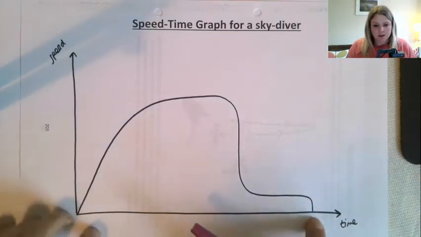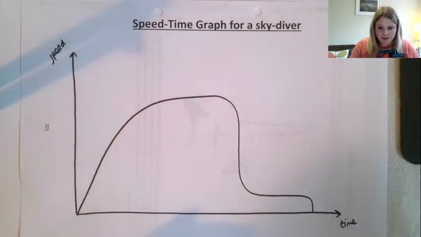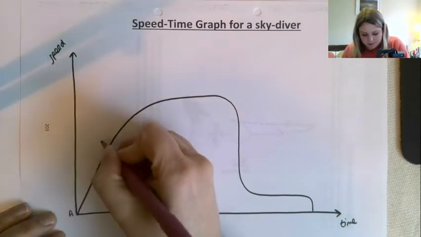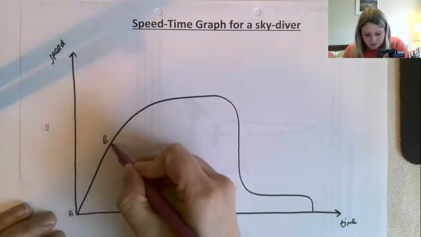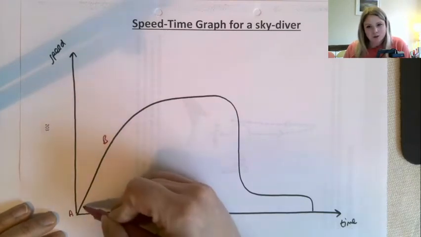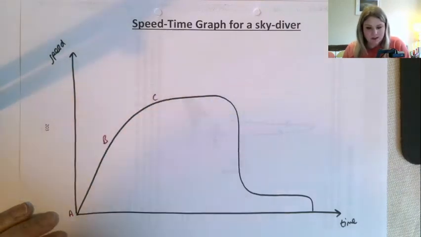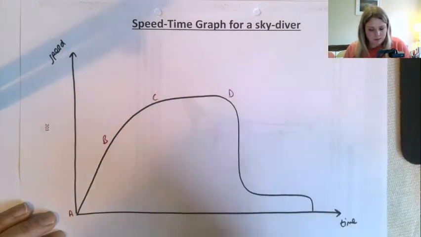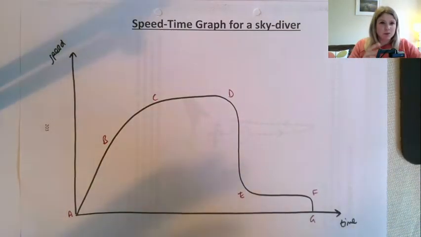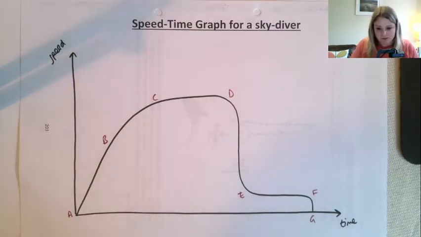Okay. So I'm going to label a few different points here. I'm going to call that A, B. That really, I'm trying to indicate as the point where my graph has gone from a straight line until it's starting to curve round. C will be here, D will be here, E, F, G. And then we're going to use those letters in our description, just in case you're wondering why I'm writing that on.